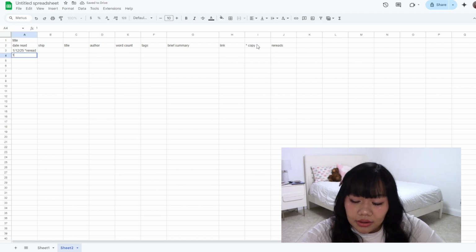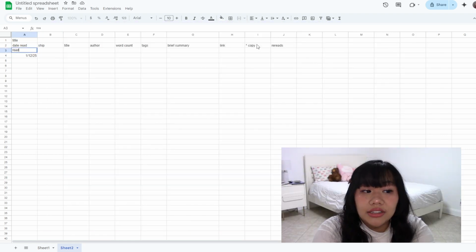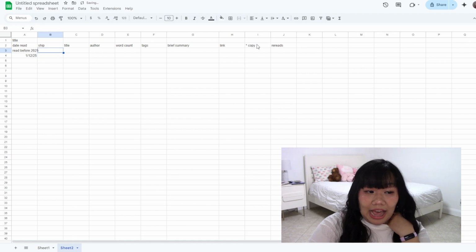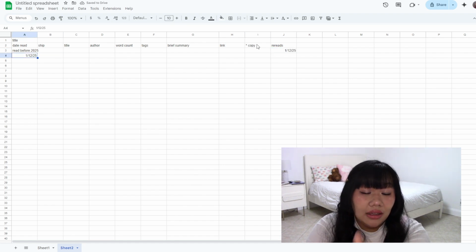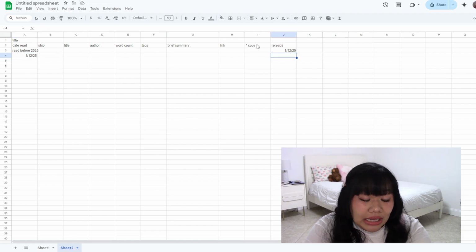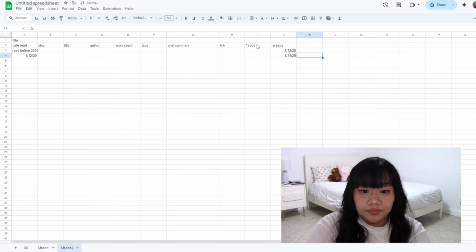I'm making this so much more complicated than it needs to be. I could say read before 2025, and then I fill out the rest. And then here, I'll just put the date I reread it. If this is a new fic that I discovered today, and I go back and reread it, I could add this. If I reread it the 14th, I'll put that.